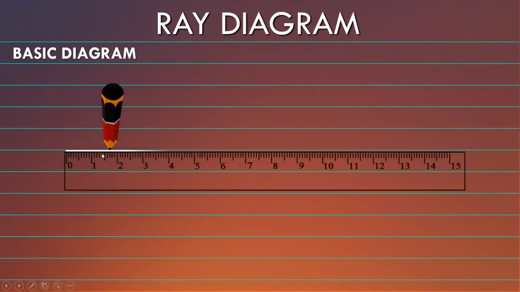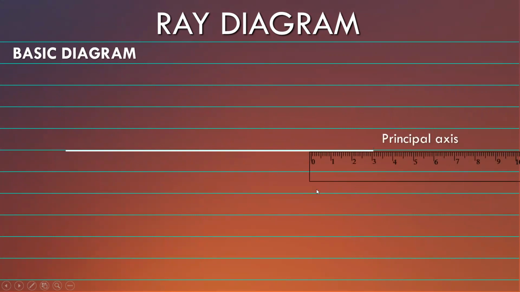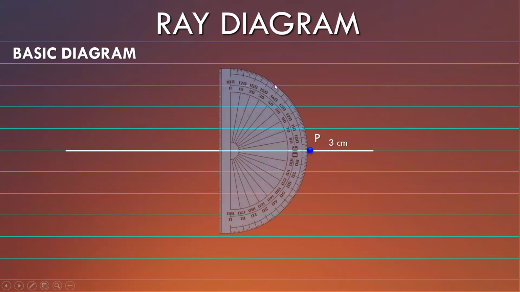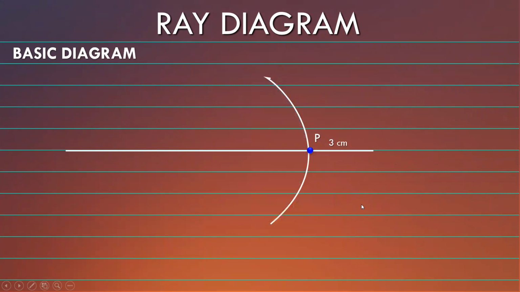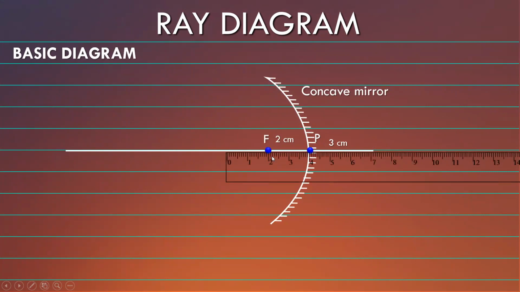First of all, we draw a straight line, but remember this line should be on the line of the book, not in between the lines. Then from this end, at a distance of 3 centimeters, we mark a point P, which is the pole. At the pole we keep a protractor in such a way that on simply tracing the curve of the protractor, we get a mirror over here. In this case, we are considering a concave mirror, and from point P, 2 centimeters each, we draw two points: F, which is the focus, and one more point at a distance of 2 centimeters, which is C, the center of curvature. Right, so this is the base diagram.